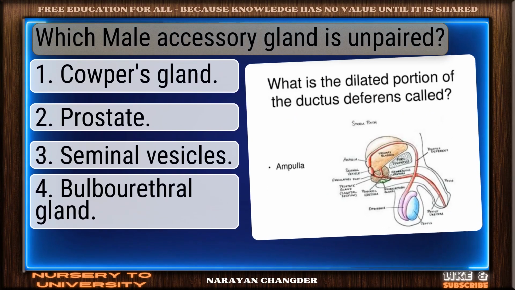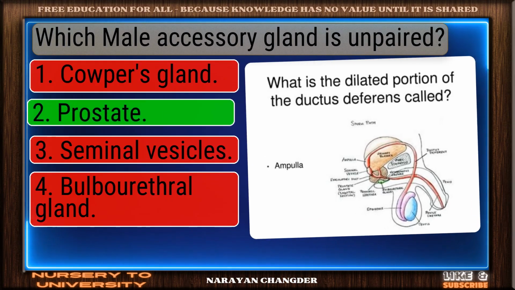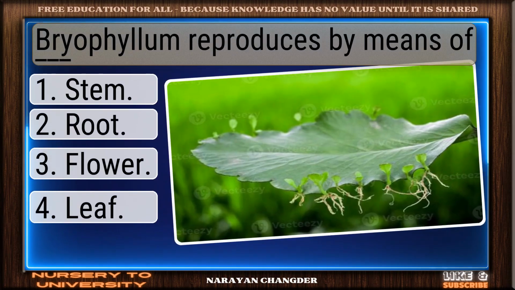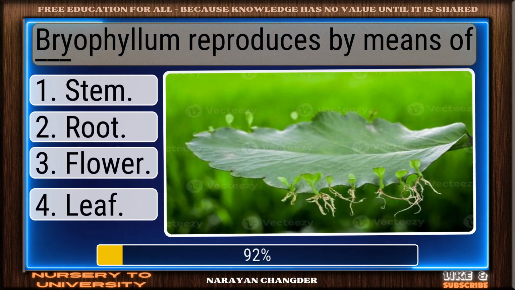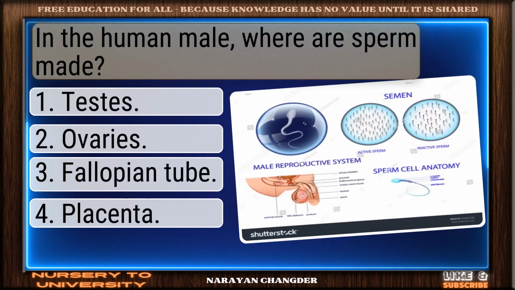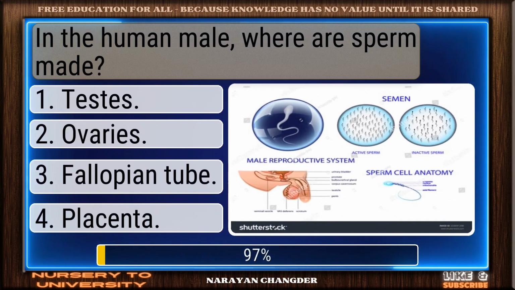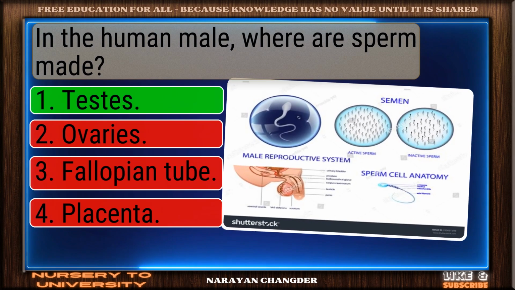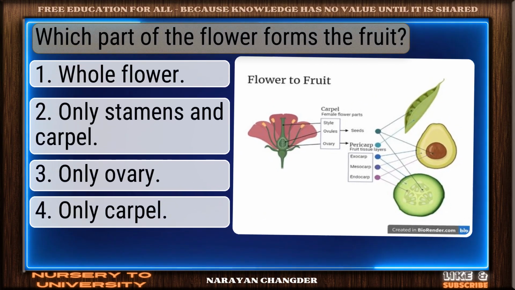Which male accessory gland is unpaired? Right again. Prostate is a valid answer. Bryophyllum reproduces by means of dash. Good job, leaf works well here. In the human male, where is sperm made? Nice selection. Testes is the correct and valid answer. Which part of the flower forms the fruit?